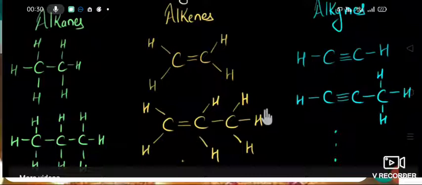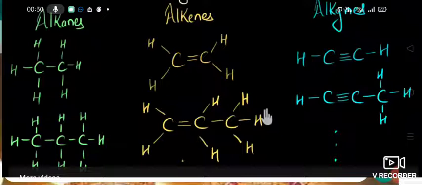And how do we name this compound C2H4? How do we name the alkane compound if it contains 2 carbons? We'll say that it is ethane. Correct? So when it is ethane, it has a single bond. If 2 carbon atoms have a double bond, then it will have another name.